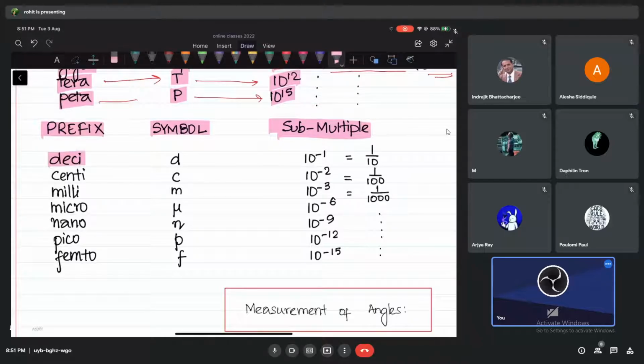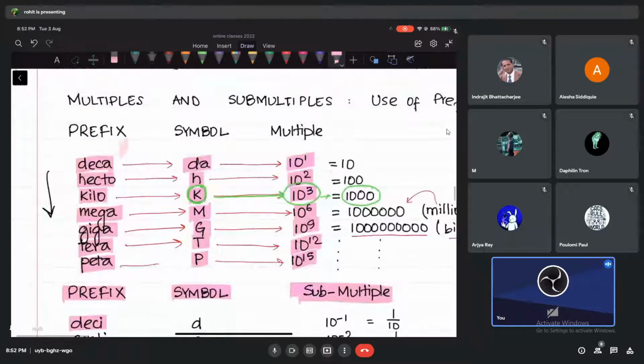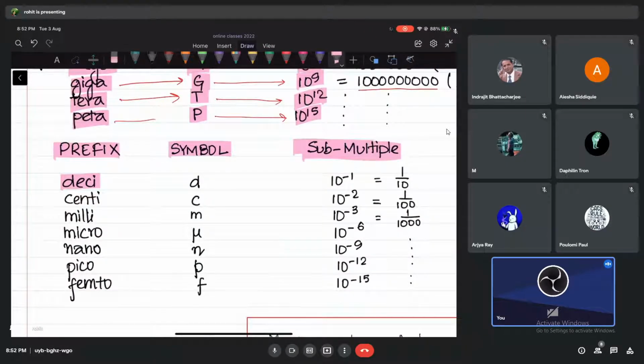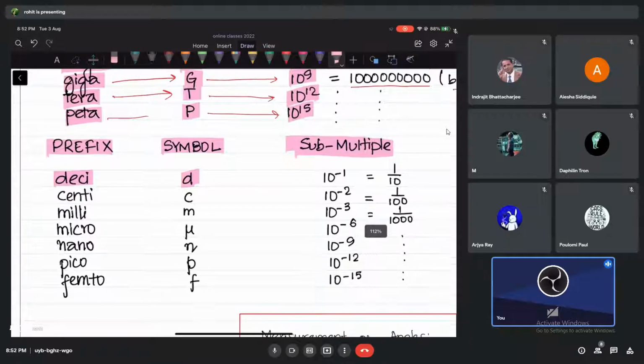Deci, if I use it, okay, earlier we had deca. Deca is big, hecto, all these are big. But deci is small. I'll tell you why deci is small. D is the symbol we use. Deci means 10 to the power, not 1, but 10 to the power minus 1. And I think you understand the meaning of minus 1, right? It's like writing it like this, the opposite, no? Yes, sir. Okay.